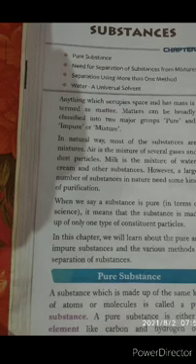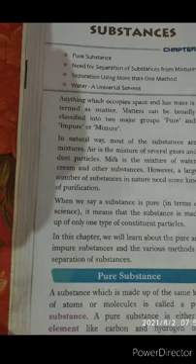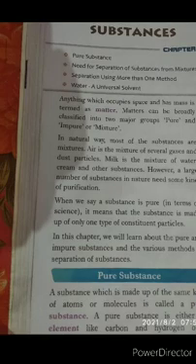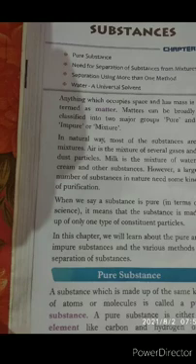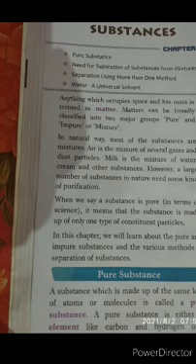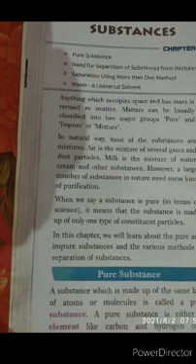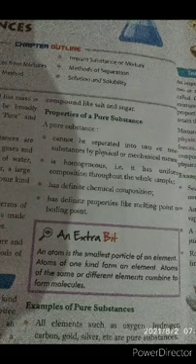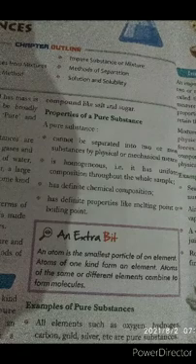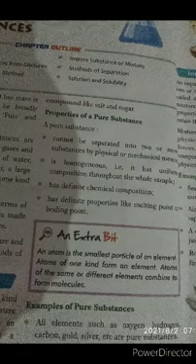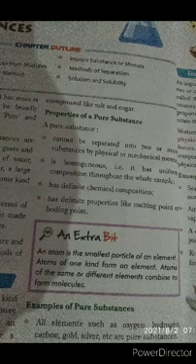In this chapter, we will learn about pure and impure substances and various methods of separation of substances. How we can separate different substances, and pure and impure substances. This all we will study, okay?